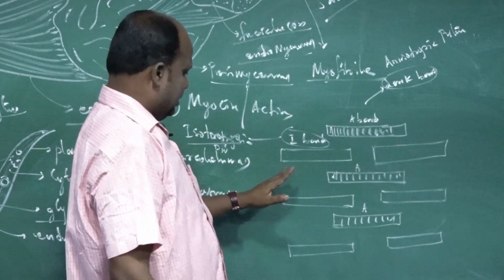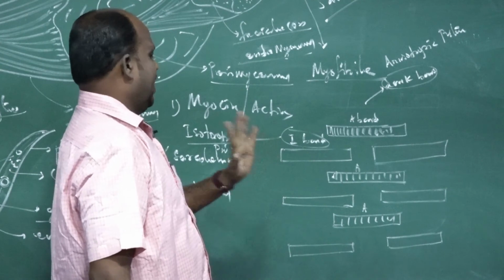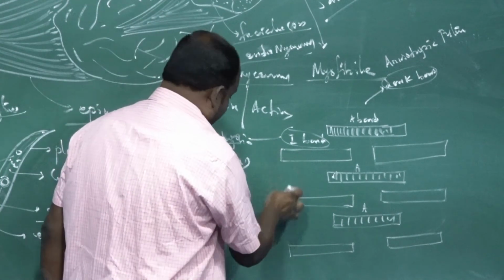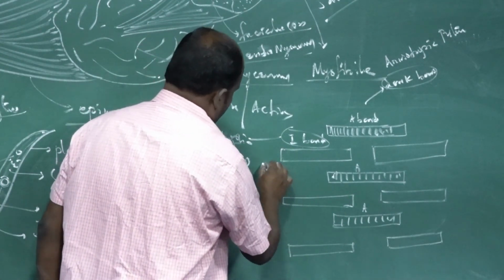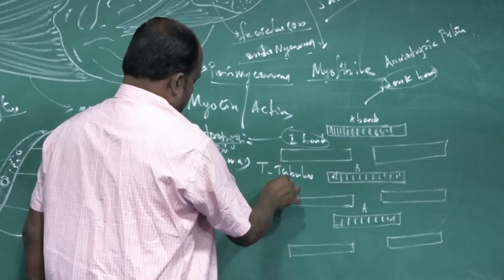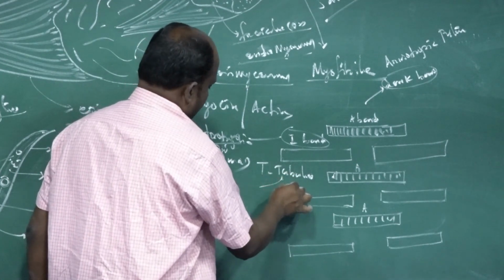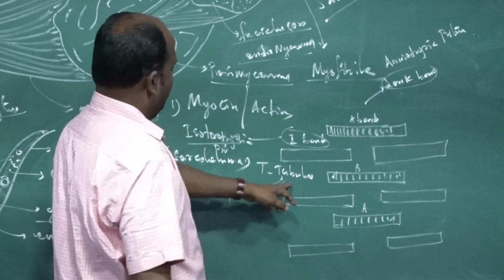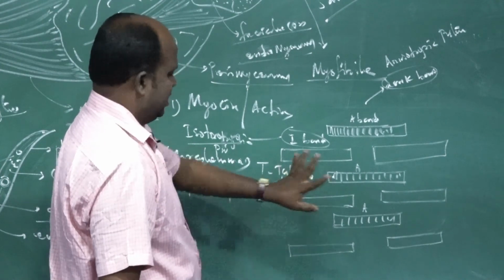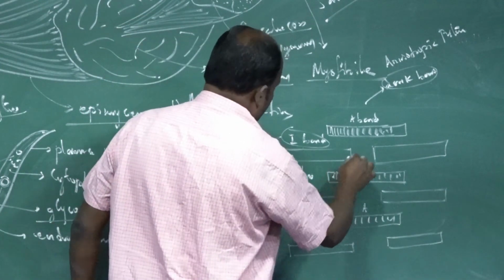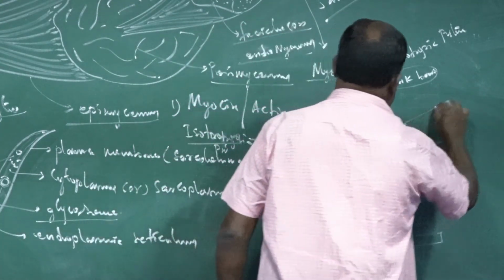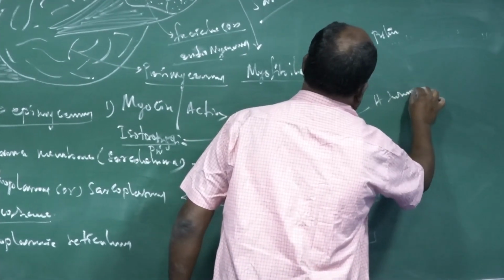Okay. This structure is called a segment of the sarcomere. Between the two I bands, they are bisected internally. Two I bands are bisected by T tubules. The T tubules give the gap for transport of material from the sarcomere, from outside to inside. Materials are exchanged; that is called T tubules, nothing but blood vessels. Another one: between the two A bands, a clear space is there. That name is the H zone. What is the name? H zone.